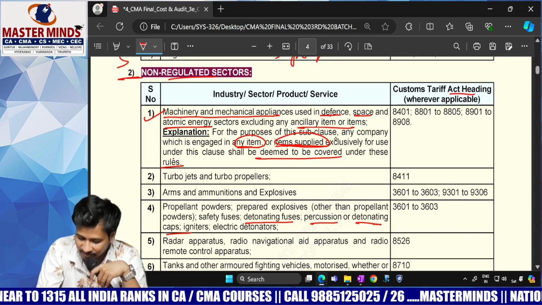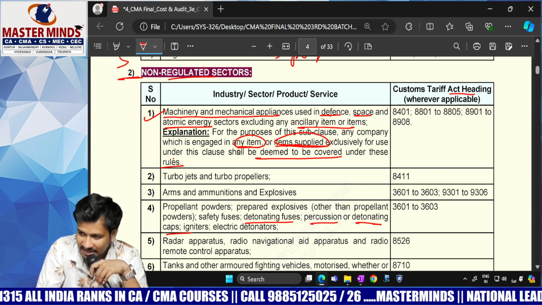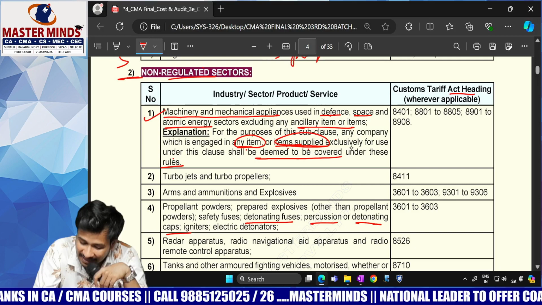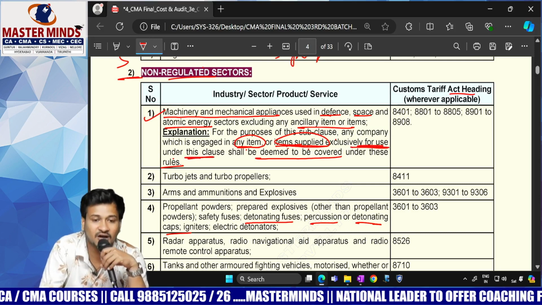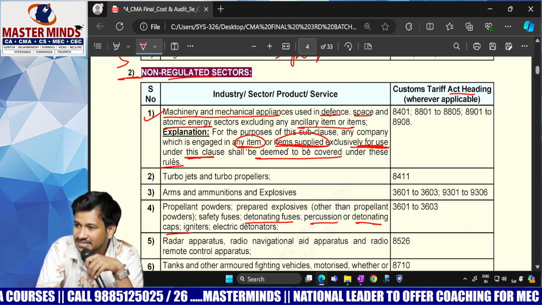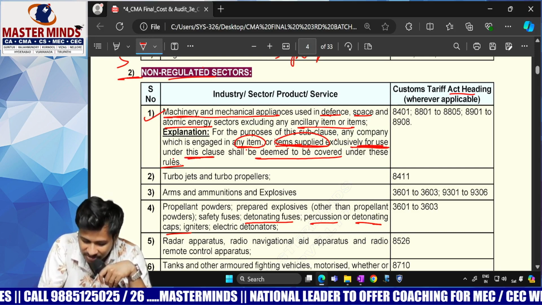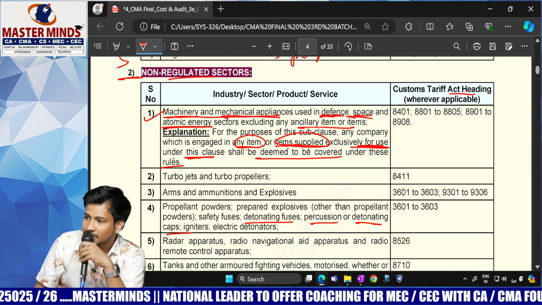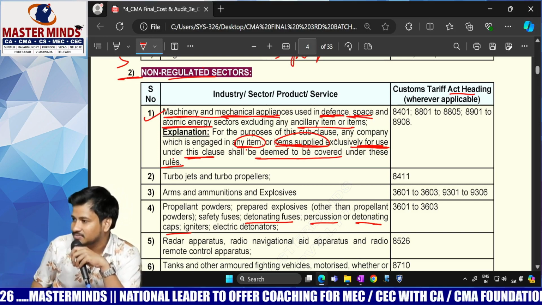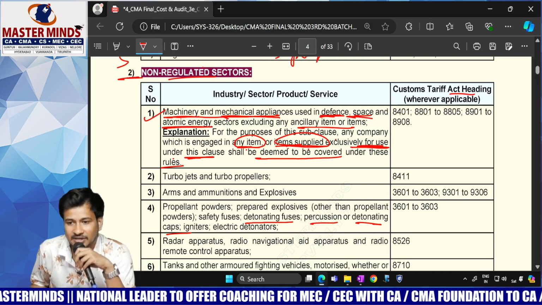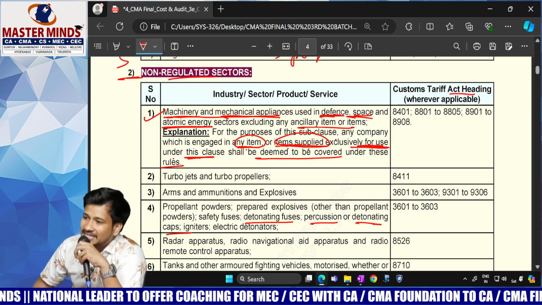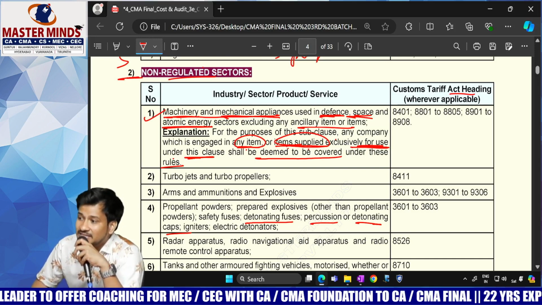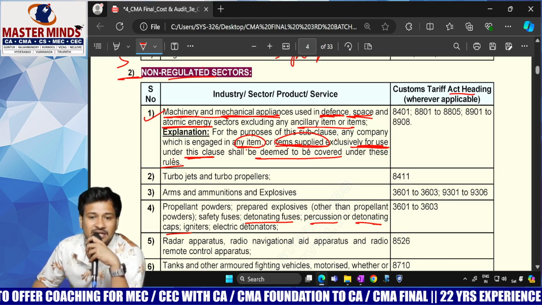For the purposes of this subclause, any company engaged in items supplied exclusively for use under this clause, and machinery, mechanical appliances used in defense, space, atomic energy, even those companies are also deemed to be covered. Not only direct manufacturers but also indirect manufacturers, likewise raw material suppliers. Is it absolutely clear?